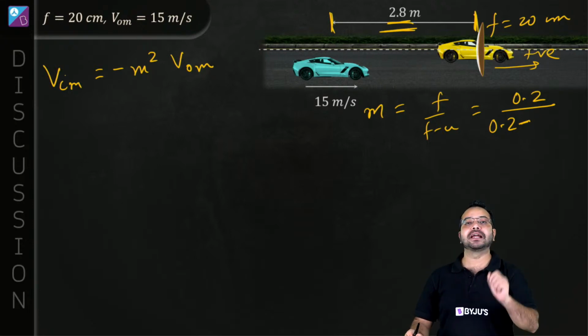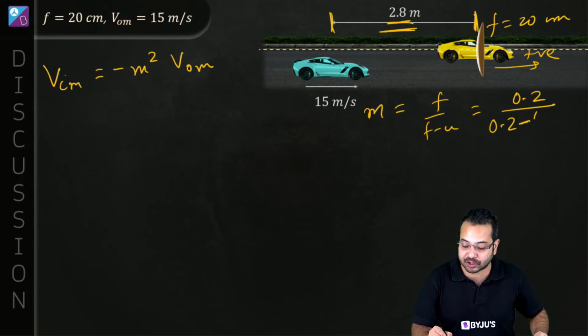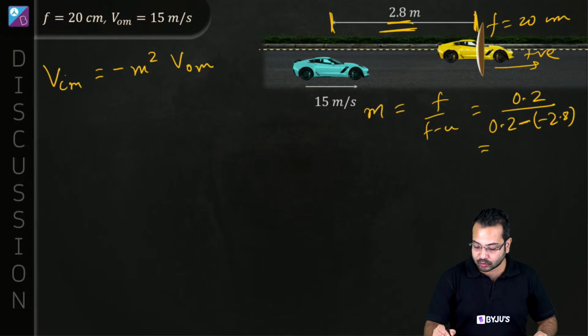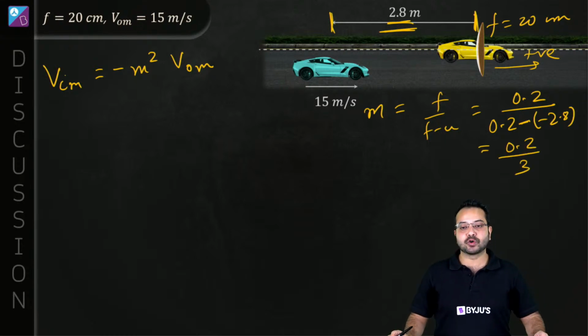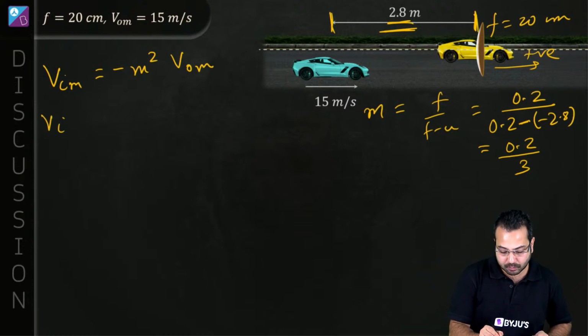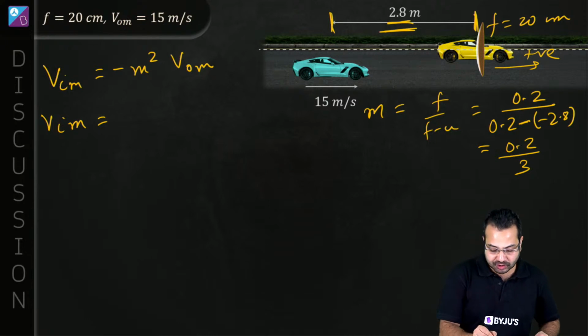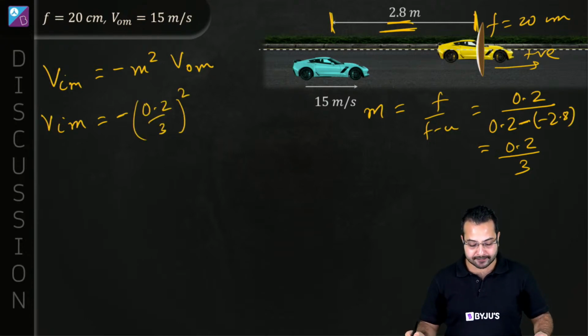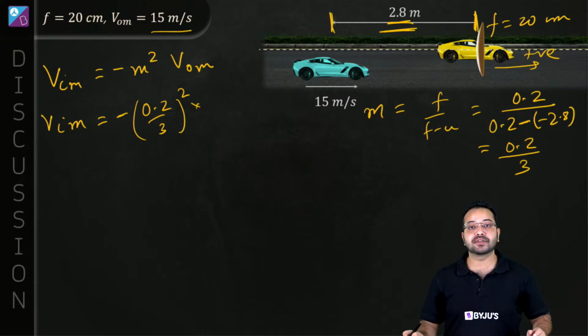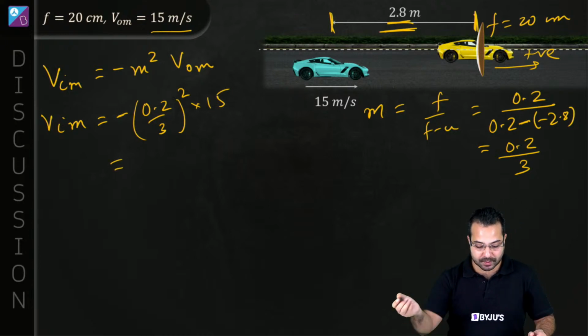Which means u will come out to be negative, so I have to substitute minus 2.8. So this is going to give me 0.2 divided by 3. That is going to be the magnification. Correct? I found out the magnification. Let's put this into the equation. So this becomes minus 0.2 by 3 whole square into velocity of object with respect to mirror. How much is that? That is 15 meter per second. Alright, so this is going to become how much?